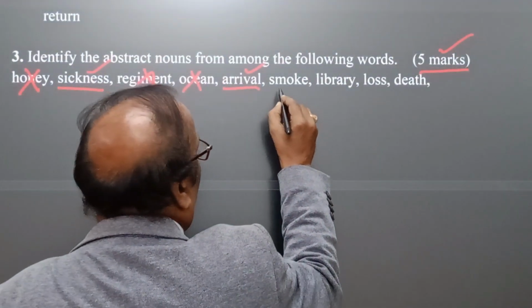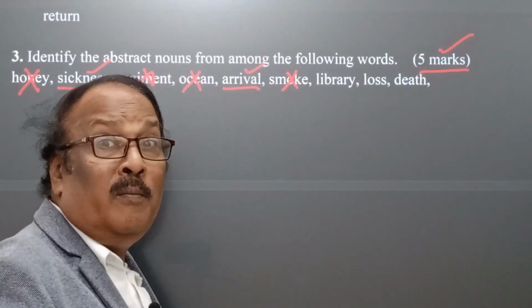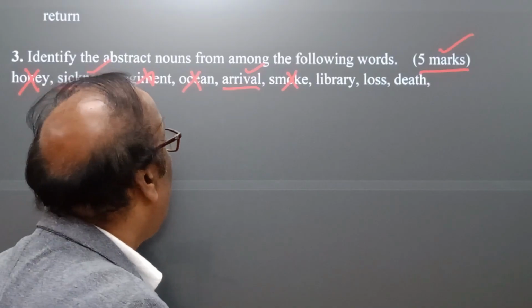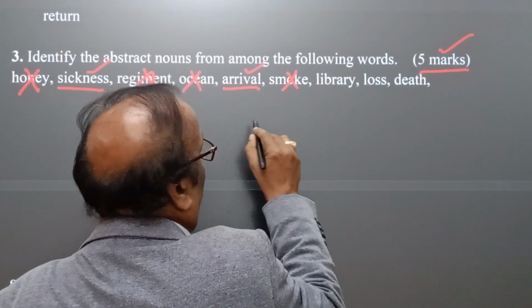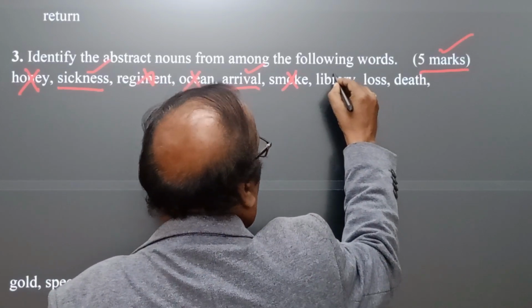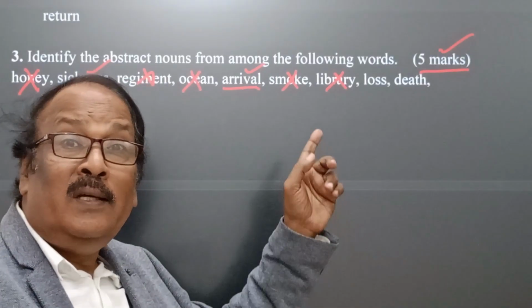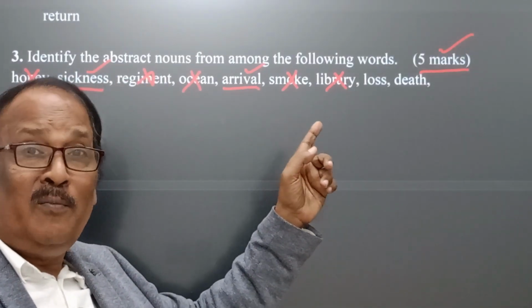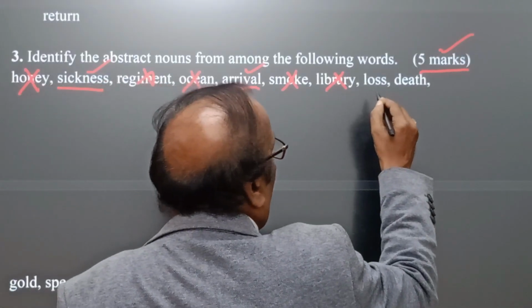Again, smoke. Smoke is material, not an abstract noun. Library is not an abstract noun because it is an example of a collective noun. Now come loss.